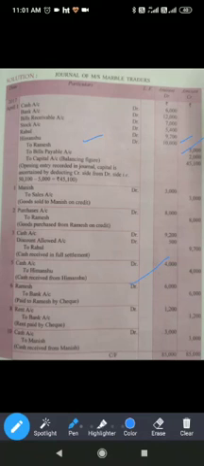So we have given him rupees 1,200. So, just a minute. Paid to Ramesh by check rupees 6,000. So we have paid him rupees 6,000. Ramesh account debit to bank account 6,000.